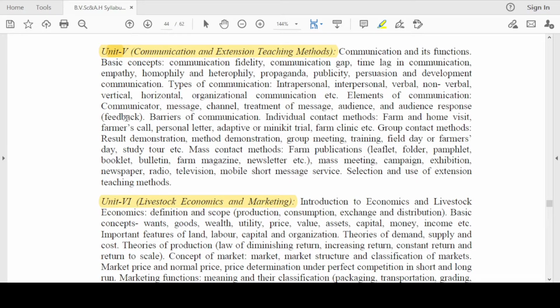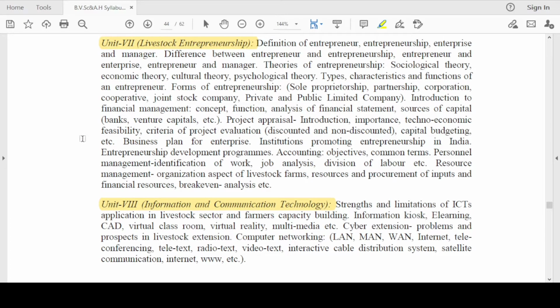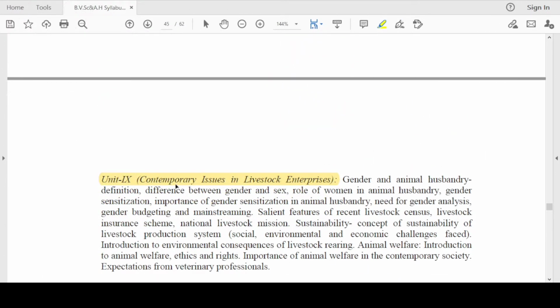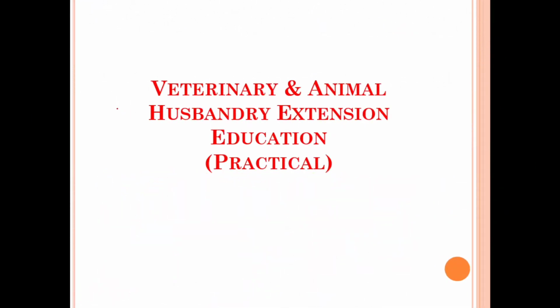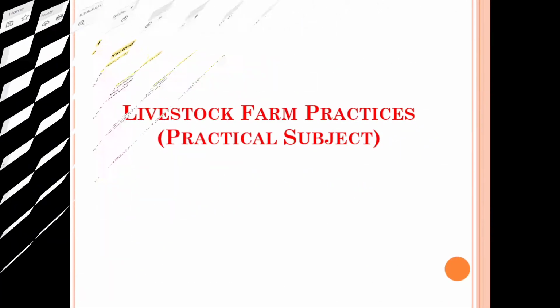Unit number 6 deals with livestock economics and marketing. Unit number 7 deals with livestock entrepreneurship. Unit number 8 deals with information and communication technology. And lastly, unit number 9 deals with contemporary issues in livestock enterprises. Moving on, we will discuss the syllabus for the practical portion of the veterinary and animal husbandry extension education. In total for the practical portion we have 2 units. Unit number 1 is the tools of data collection, and unit number 2.